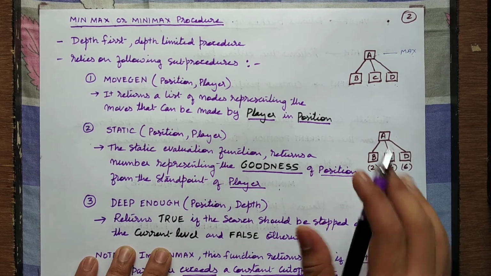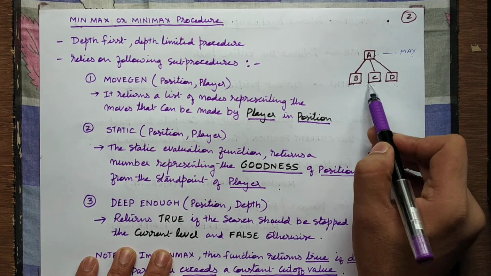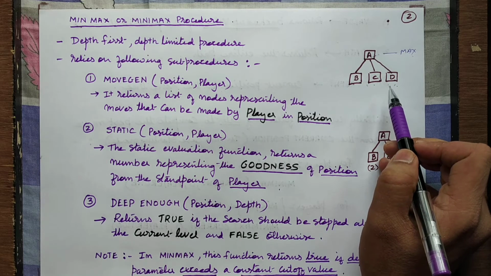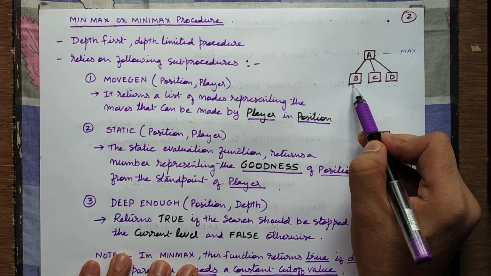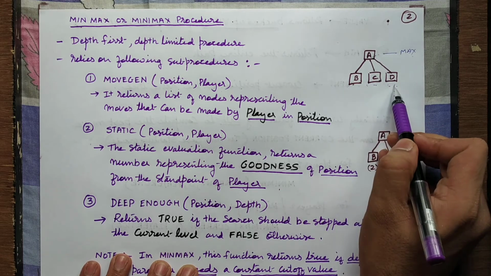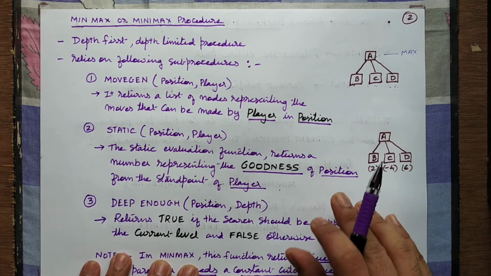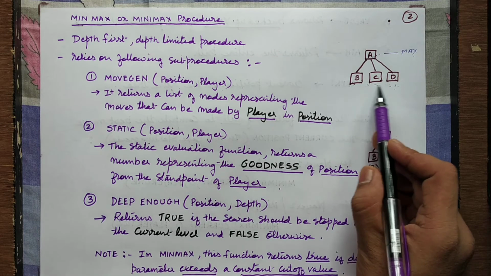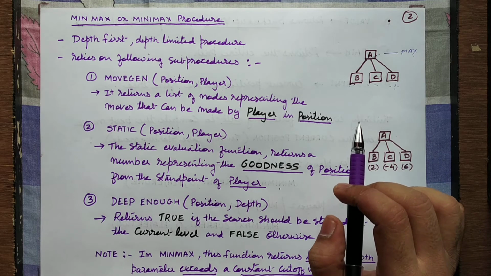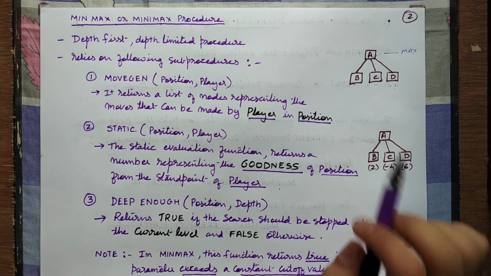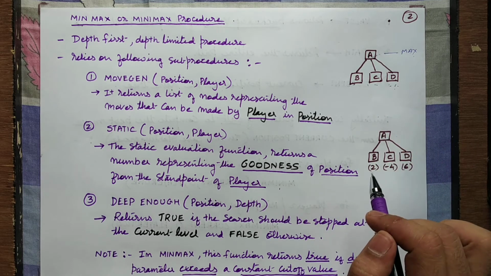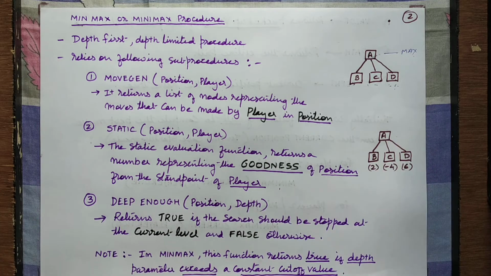Right? Then once the possible moves are generated, what is more important is, now which move should I make? Should I take this particular move? Or should I take this particular move? So for that, what is very important is there should be some numerical value associated with these nodes that will tell you the goodness of that node with respect to that particular player, which will maximize his probability of success. And suppose it is min player, which will minimize the probability of success of player 1 or max player. So that max or min player will win.